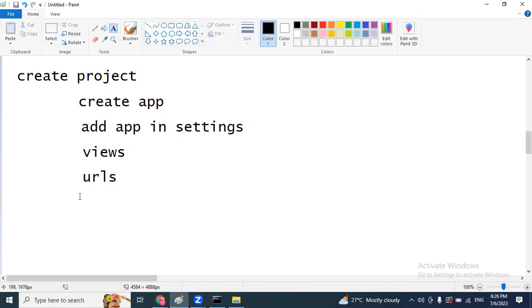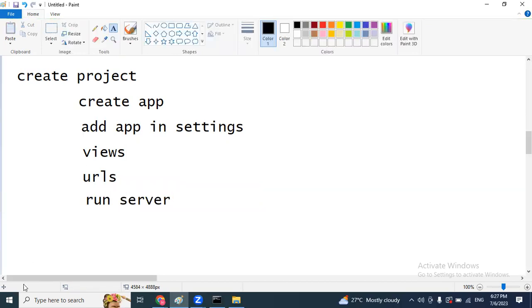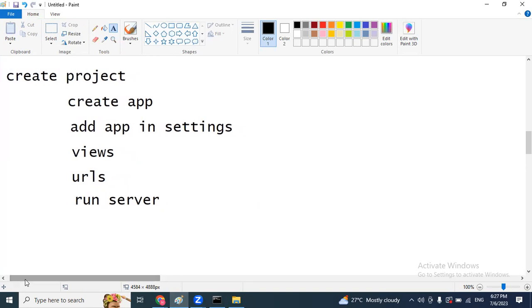Now I want to check, is my application working fine? Are there any errors? For this purpose, we have to run the server. So these are the steps we have to follow to create any type of sample application. So every time in views and URLs only, we are going to perform multiple changes. Remaining steps are common. So first thing, how to create a project in Django.